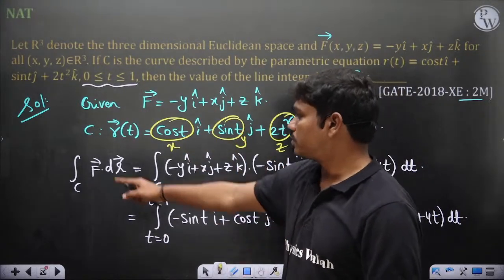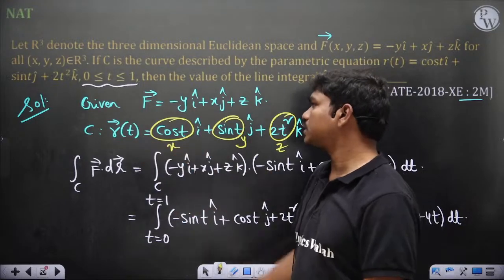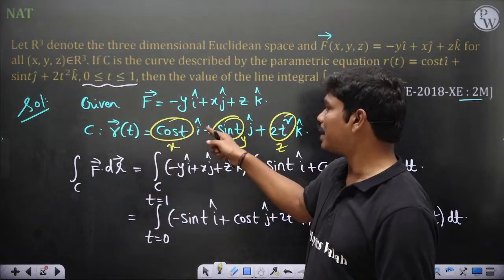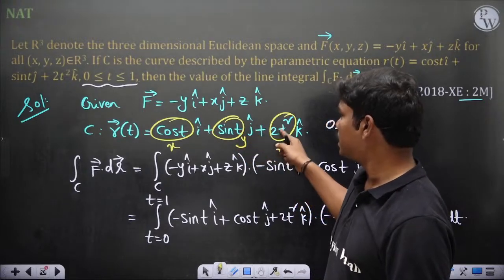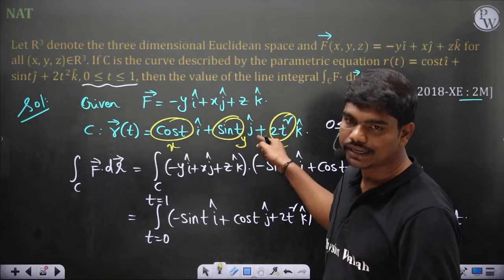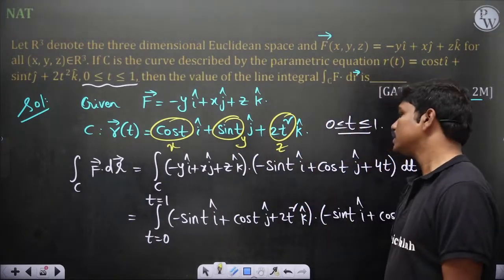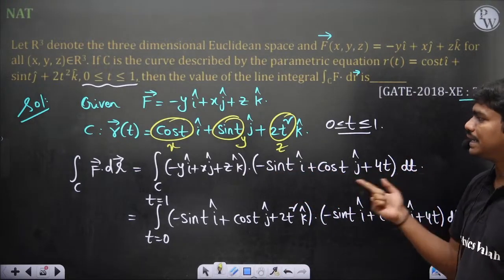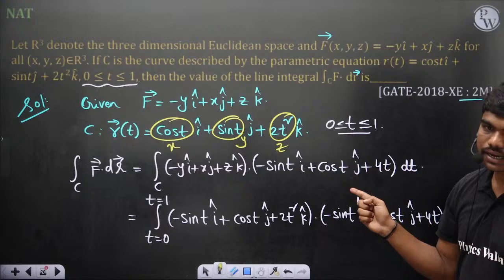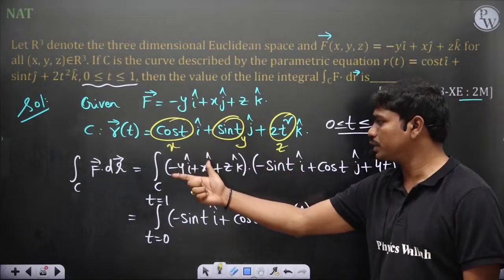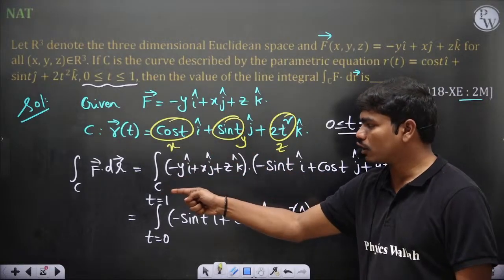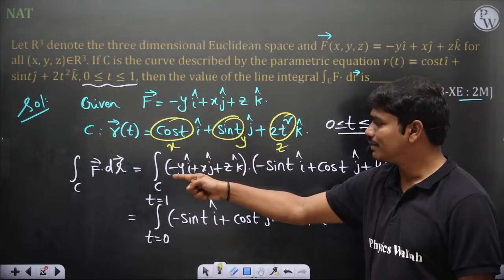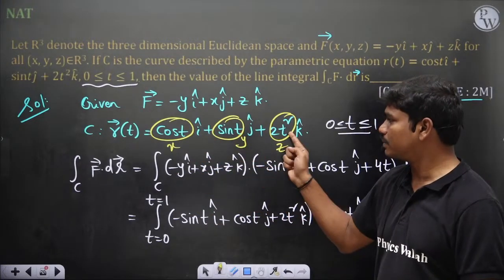So if you do F dot dr, differentiating both sides, dr of t is equal to minus sin t dt i cap plus cos t dt j cap plus 4t dt k cap. That's why it is minus sin t i plus cos t j plus 4t times dt. This complete vector is dr bar. And you have F, but when you are integrating along this curve, x can be replaced with cos t, y can be replaced with sin t, and z can be replaced with 2t square.